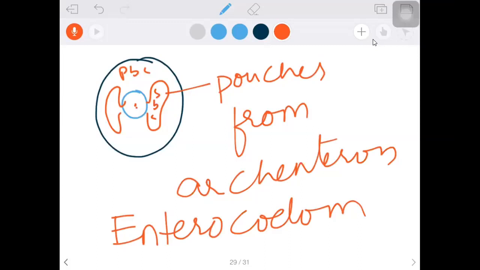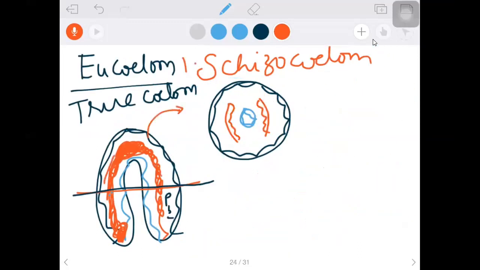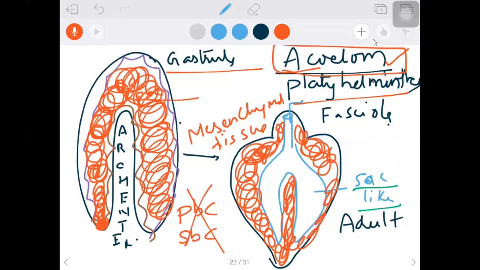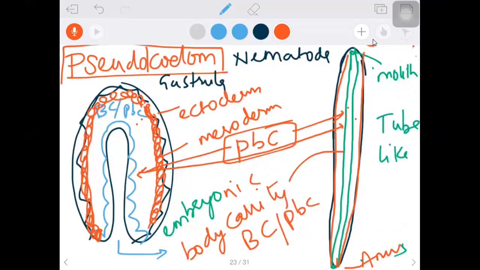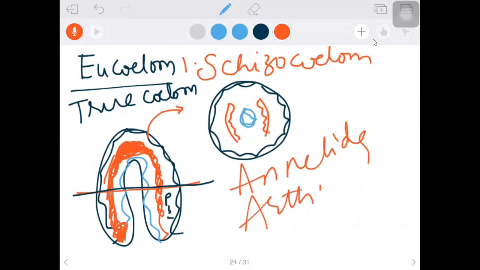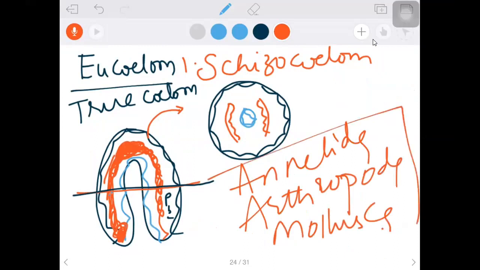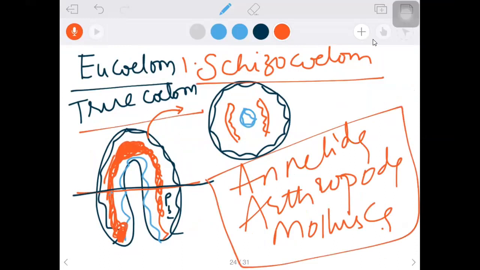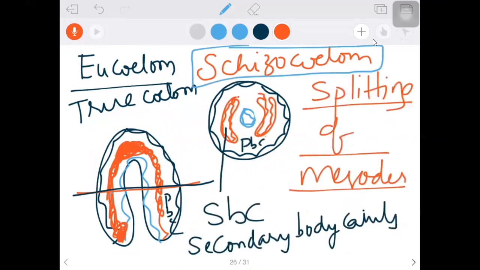Okay, so we'll go with examples here. Acoelom, we said phylum Platyhelminthes, and pseudocoelom, phylum Nematoda, and schizocoelom, Annelida, Arthropoda, Mollusca. All of them are having what type of body cavity? True body cavity. Which true body cavity? Schizocoelom.